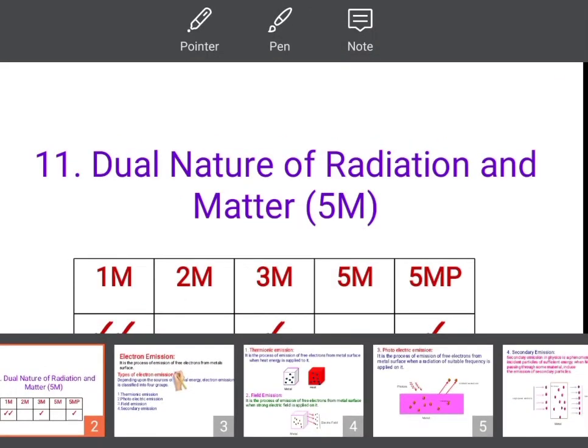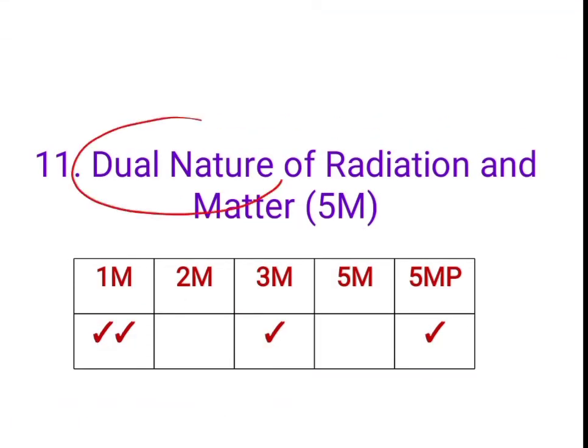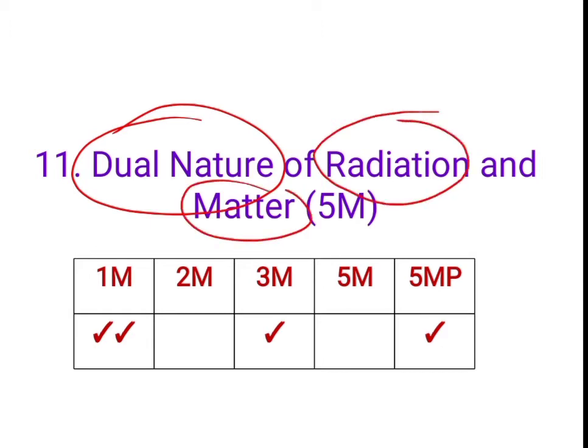Let us understand first, what is dual nature? Dual means double, radiation means related to light, matter, anything which occupies the space is called matter. The weightage of this chapter is 5 marks, 2 questions from 1 mark and 1 question from 3 marks, or 1 question from 5 marks problem.